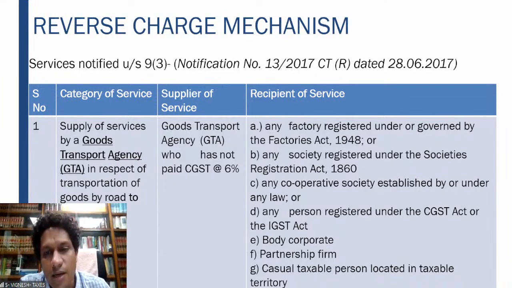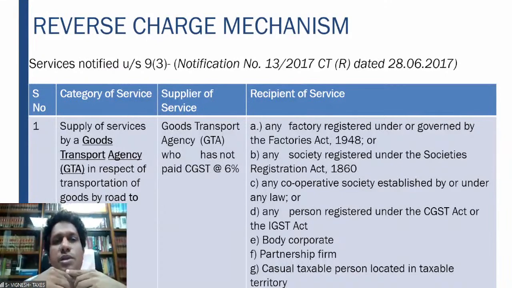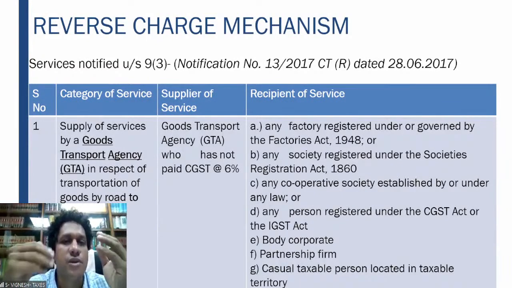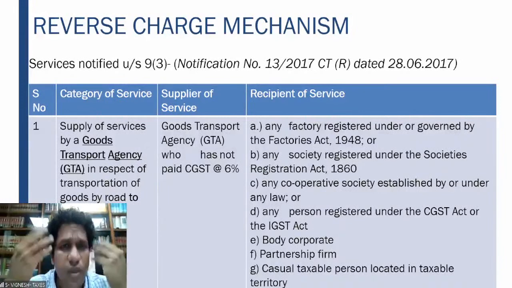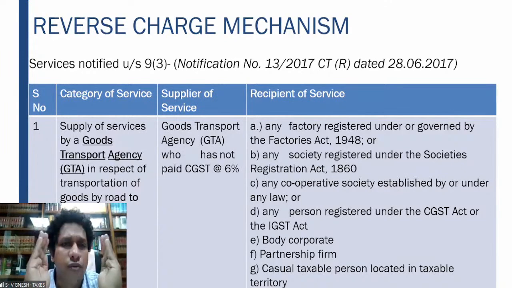It can be a factory registered or a society registered, cooperative society, any person registered under CGST, IGST Act, body corporate, partnership firm, casual taxable person. What is casual taxable person? This we will cover in the registration chapter. Casual taxable person means for a temporary basis, if he is going to another state for selling his products, he has to take a GST registration in that state, which should be valid only for a limited period.